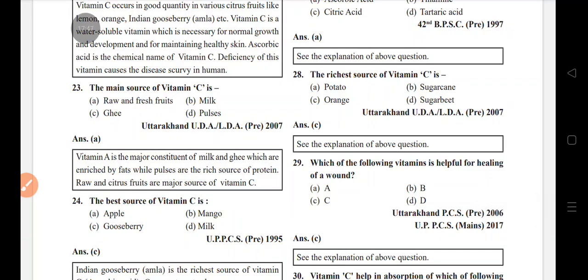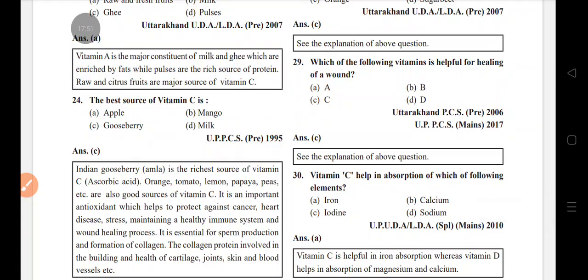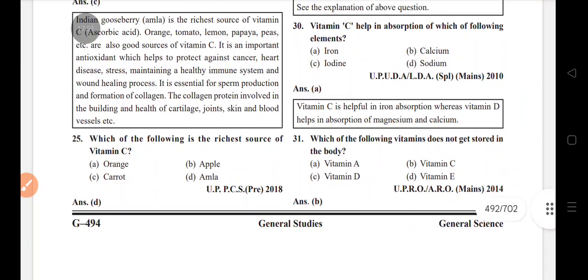Vitamin C is helpful for healing of wounds. Vitamin C helps in absorption of which of the following elements? Iron. Which vitamin does not get stored in the body? Vitamin C.